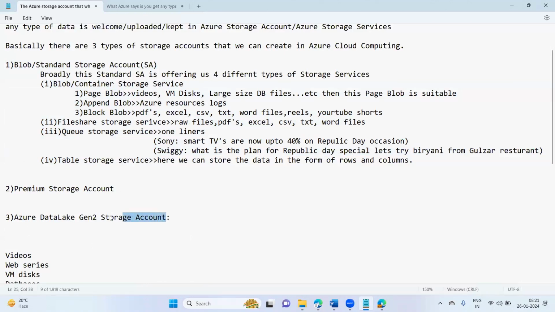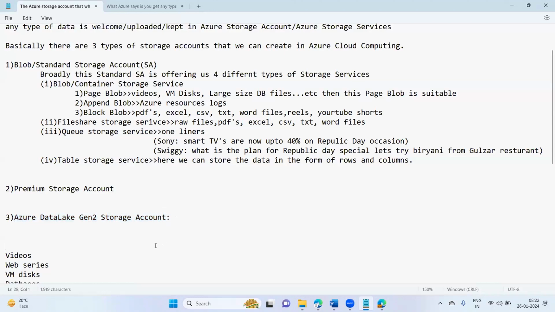Data lake Gen 2 storage gives you very fast performance for retrieving of the data. Most of the time we keep our final destination as the data lake Gen 2 storage account. Once you load the data inside it, the data scientists, the people working in data science and machine learning, will pull the data from this storage account mostly.